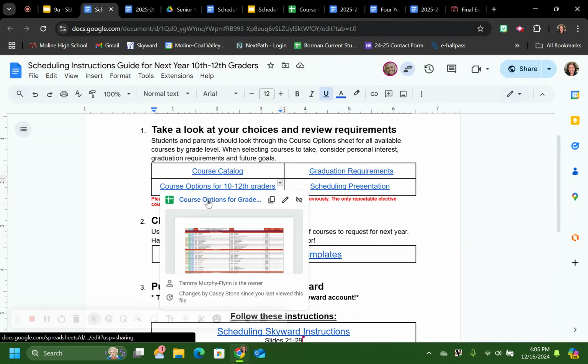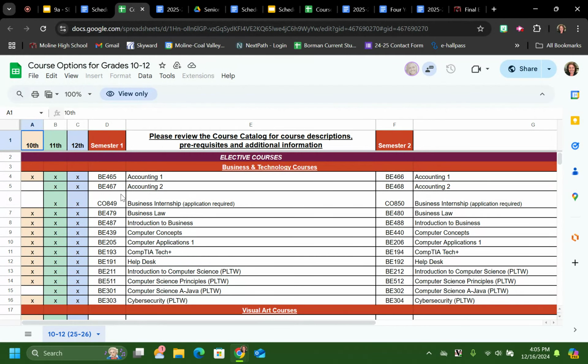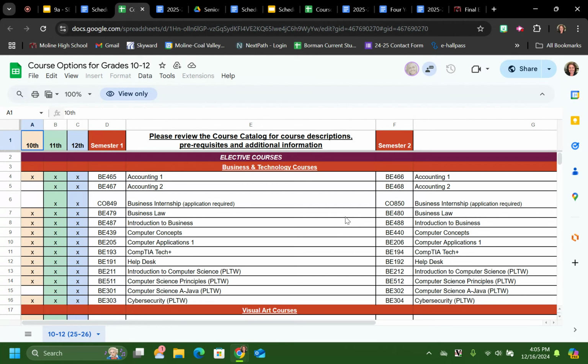Then we also have a spreadsheet that has all the courses and how you read this. This is the grade level it's offered, the course number for semester 1, the course number for semester 2, and this also has a link to the course catalog. Let's say, for example, you are going to be a senior next year and you are interested in taking accounting.